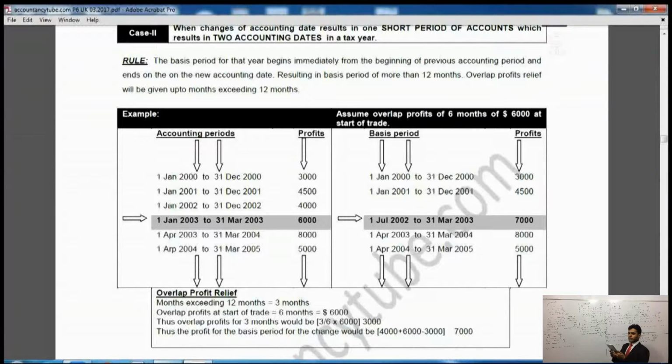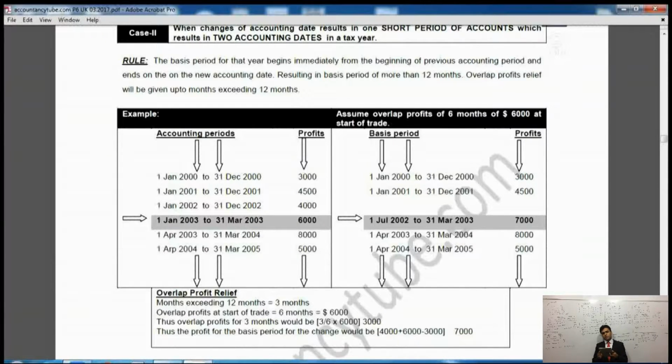Alright. So if we revise again, we will look at the left side. There are 2 accounting dates coming in the same tax year. If the 2 accounting dates are coming in the same tax year, we will have to determine whether they are more than 12 months altogether.